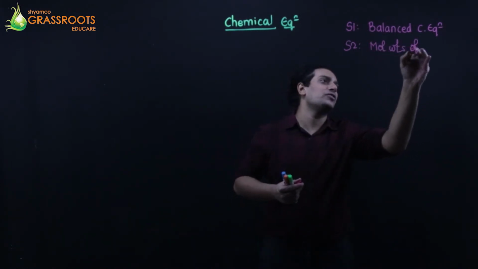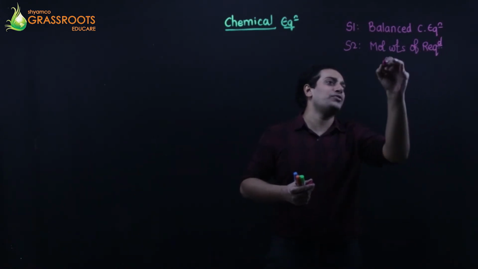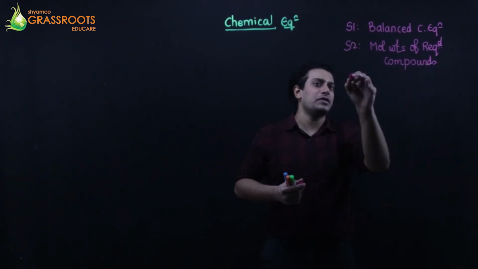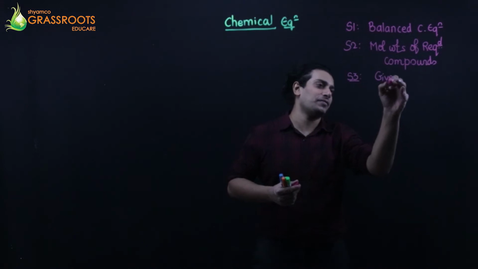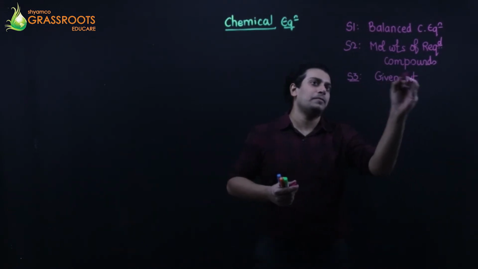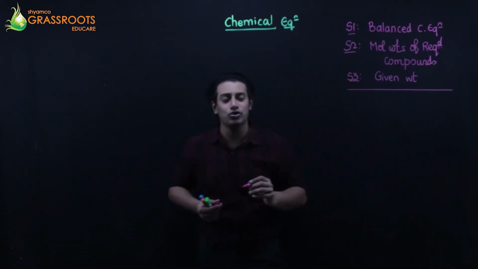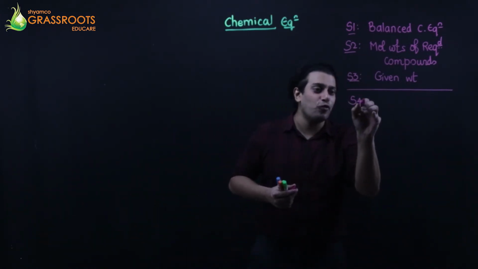Molecular weights of the required compounds. Step 3: write down the given weights. Majority of the sums will end at step 3. But some sums will need step 4.